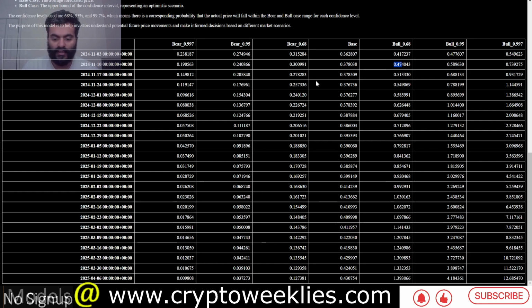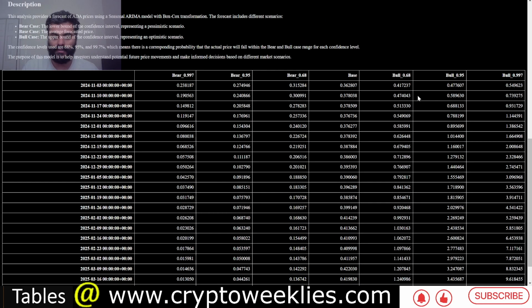And as we go further down into the future, you can see that the range for the 1 standard deviation top is coming close to $1.40, whereas the 1 standard deviation bottom is coming at around 13 cents.